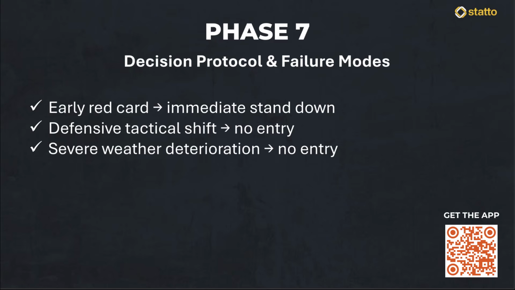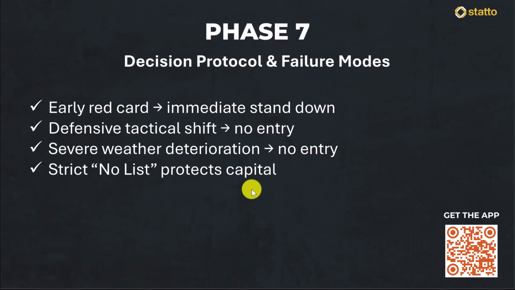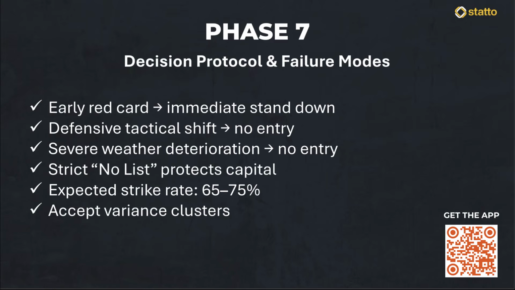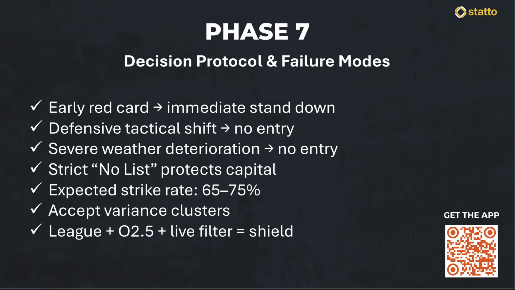How we approach this correctly is by having a strict no list. If there is an early red card, it kills the structure of the match and we stand down. If the tactical shift is too defensive or the weather has clearly turned the pitch into a lottery, we do not enter. We have to accept that properly selected matches will hit between 65 and 75% of the time, but variance means we will see clusters of losses. This is why we use the league filter, the over 2.5 filter, and the in-play validation as a combined shield. We are identifying tempo and exploiting time-based mispricing, not just guessing what might happen next.